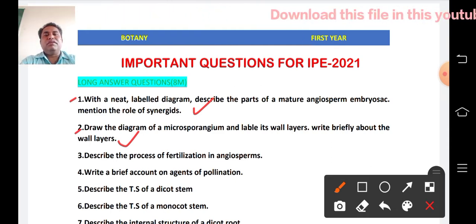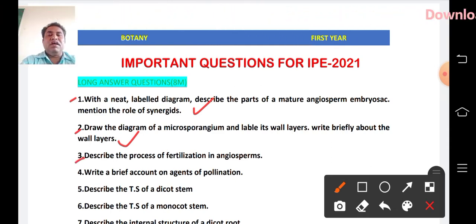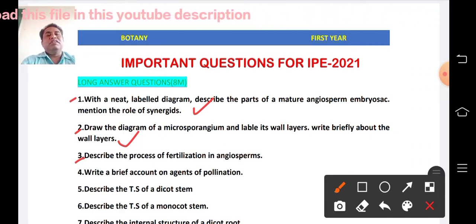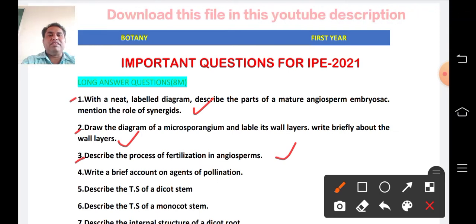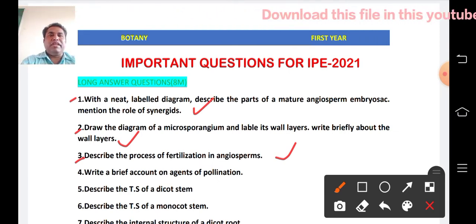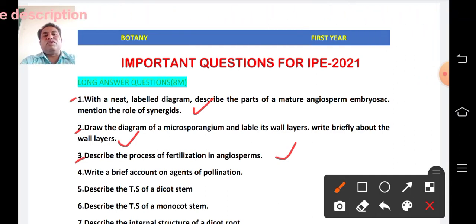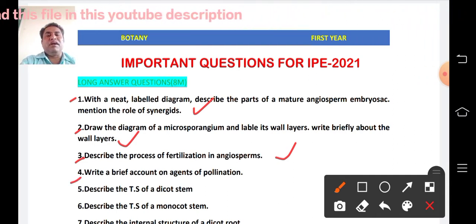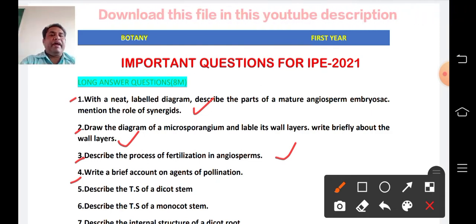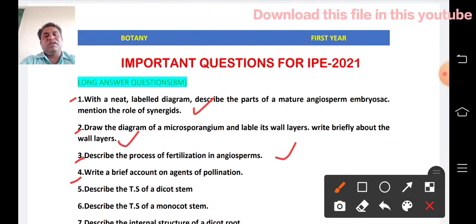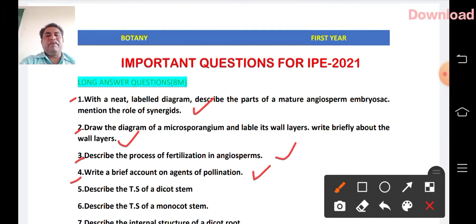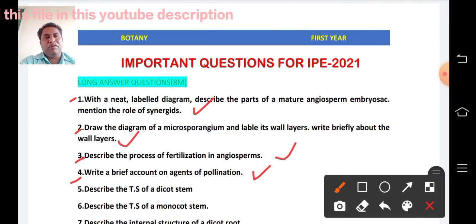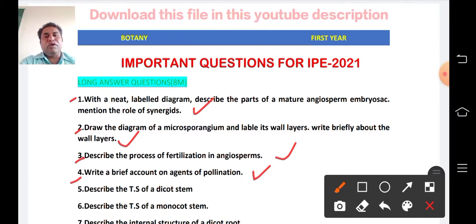And the third question, also in the third unit: describe the process of fertilization in angiosperms. This is also most important in examinations, so prepare well. And the fourth question, also in the third unit: write a brief account of agents of pollination. This question often came in previous years, and I am expecting it will appear in IPE 2021-22, so you have to put concentration.